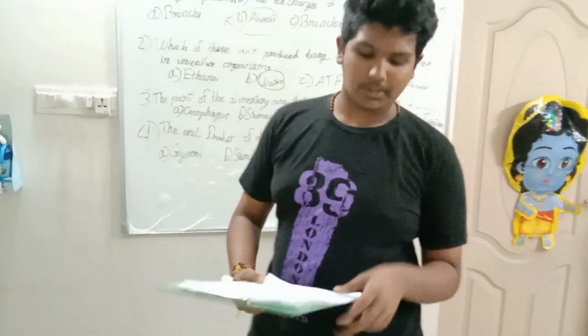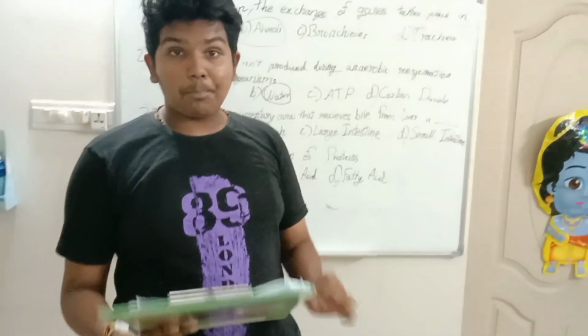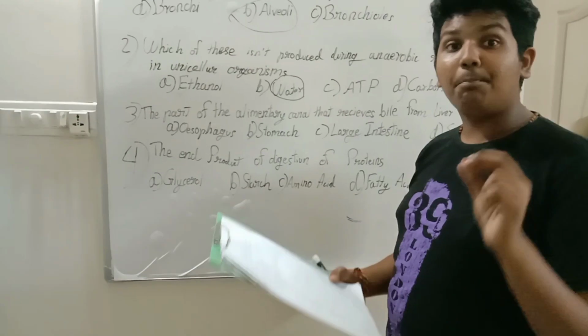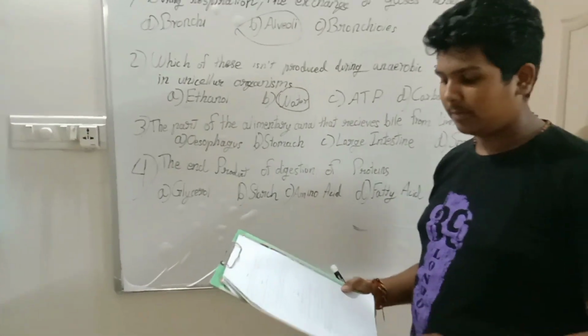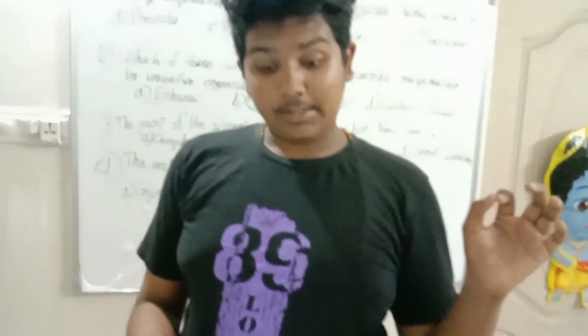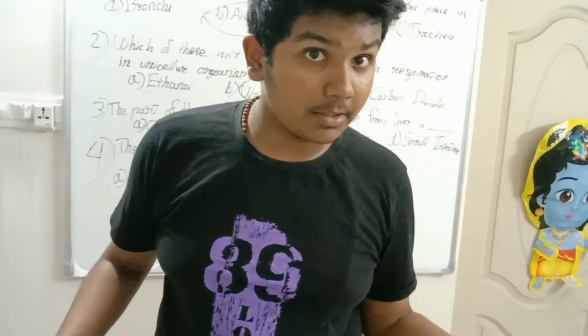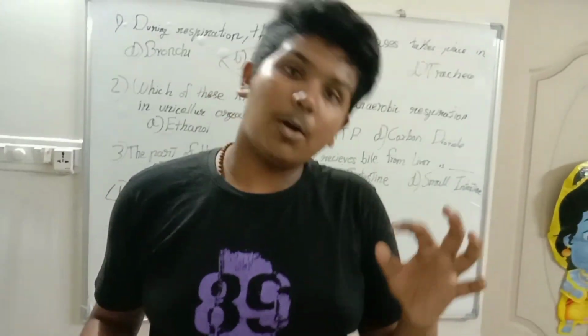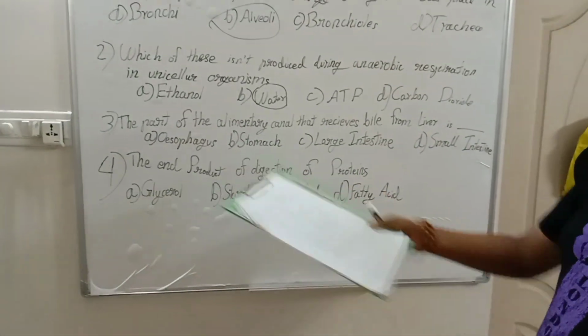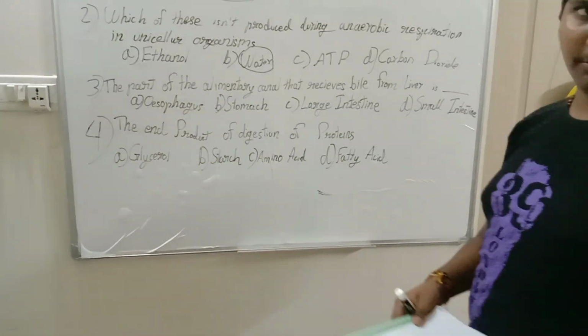Now, third part of the question. The part of the alimentary canal that receives bile from the liver is what? Is it esophagus, stomach, large intestine or small intestine? Which do you think it is? Is it esophagus? It is a food pipe, right?